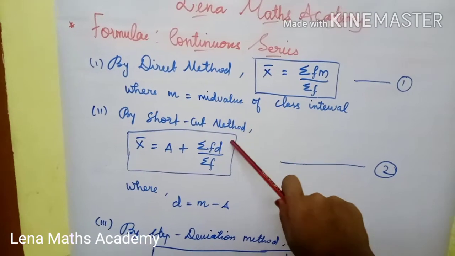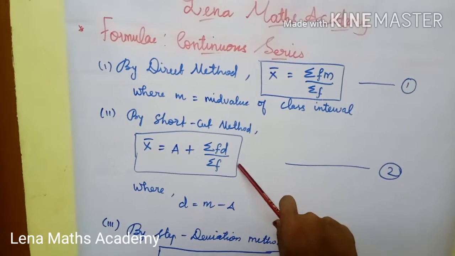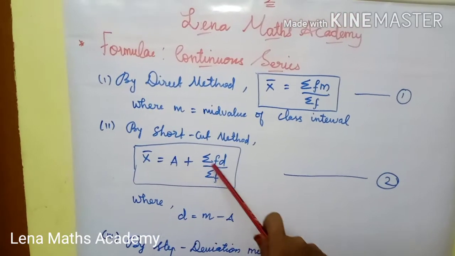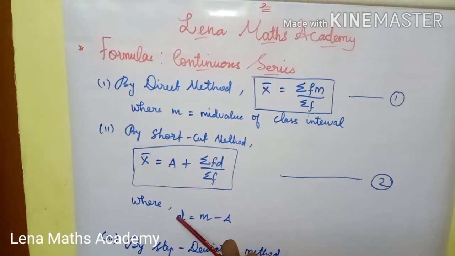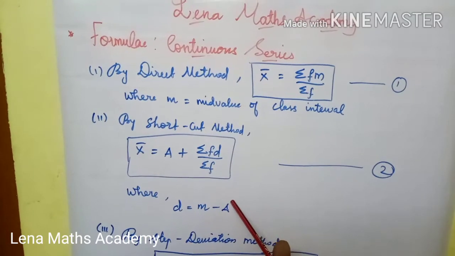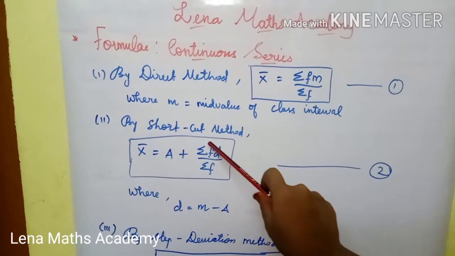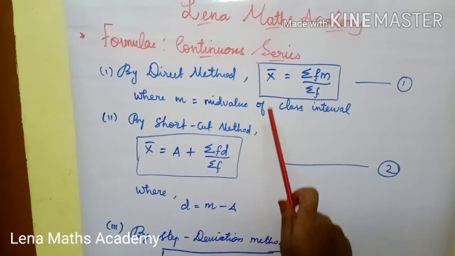Shortcut method: x bar equals A plus summation of fd divided by summation of f. Here A is the assumed mean, summation of f is the total of the given frequencies, d is the deviation taken from mid value m to assumed mean A, and summation of fd is the sum of the product of frequency and deviation.